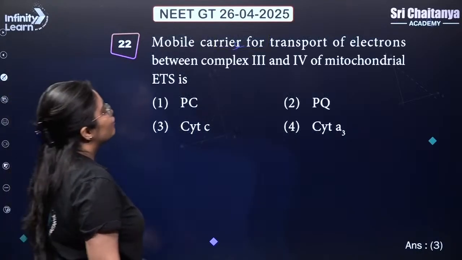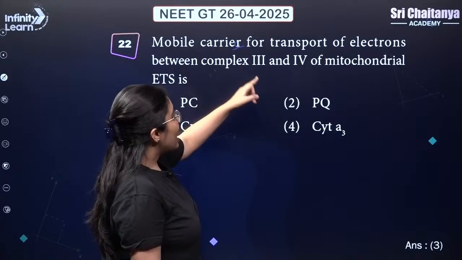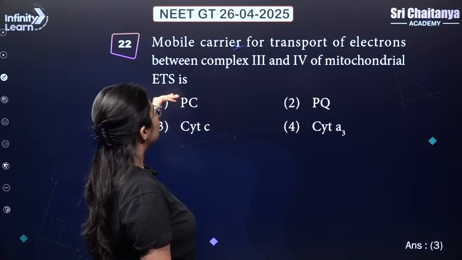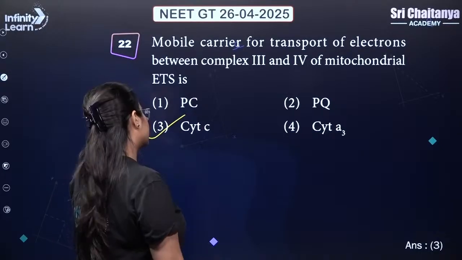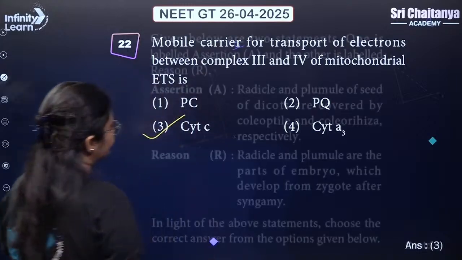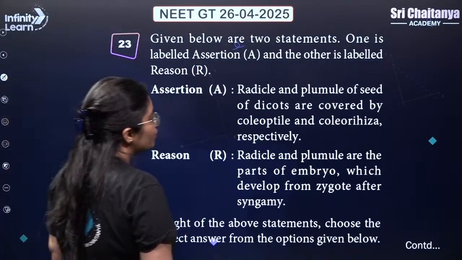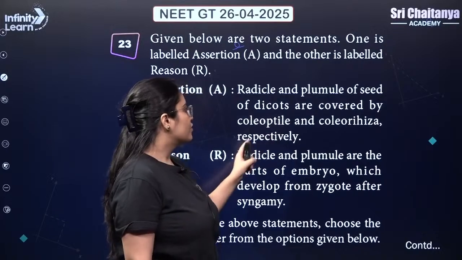Mobile carrier for transport of electrons between complex number 3 and 4 of mitochondrial ETS is cytochrome C. Answer is 3, guys. Cytochrome C.